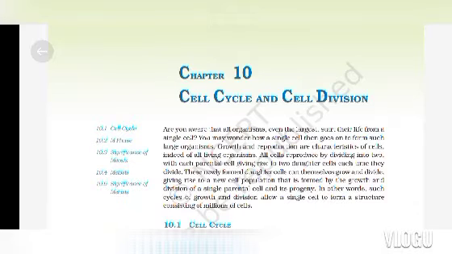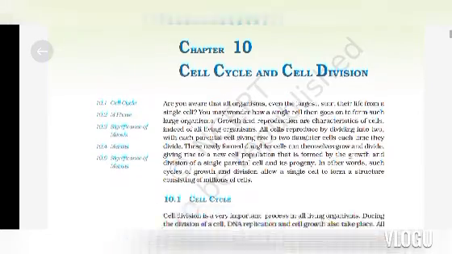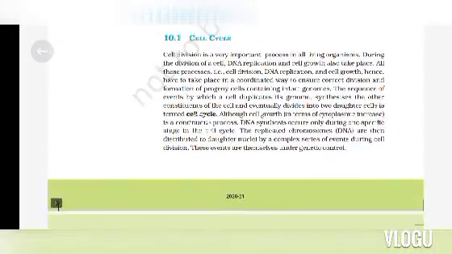All cells reproduce by dividing into two, with each parental cell giving rise to two daughter cells each time they divide. These newly formed daughter cells can themselves grow and divide, giving rise to a new cell population, that is, formed by the growth and division of a single parental cell and its progeny. In other words, such a cycle of growth and division allows a single cell to form a structure consisting of millions of cells.